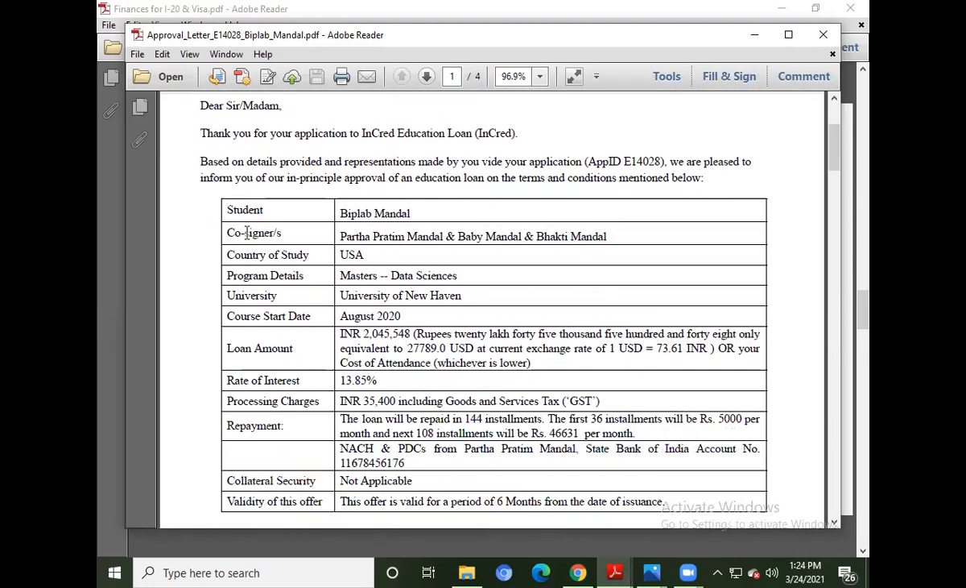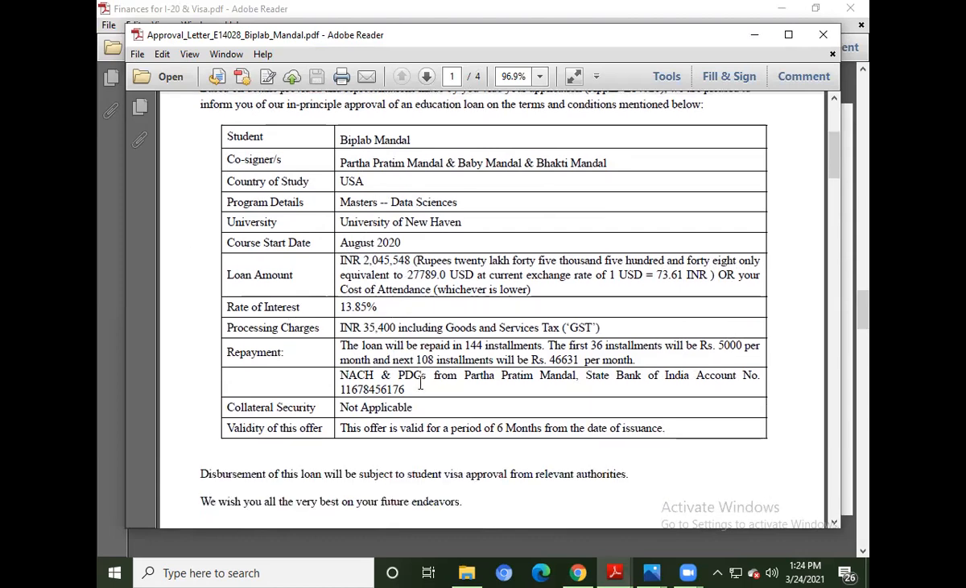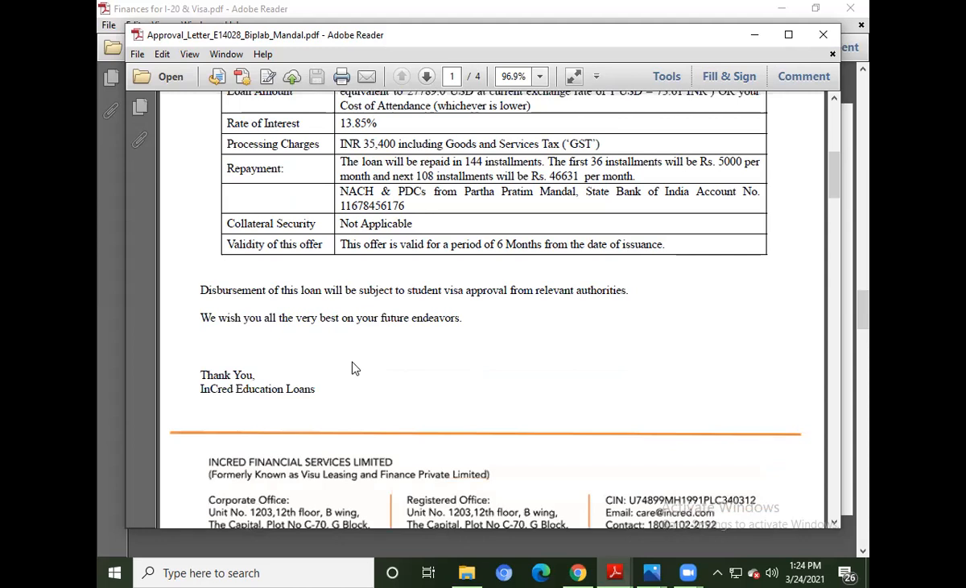And obviously, who is the co-signer over here? Obviously, your co-signer would be the financial sponsor. Your country of study, your course, your university which you are going to. The loan amount is mentioned over here. The rate of interest is mentioned over here. The processing fee which is charged is mentioned over here.